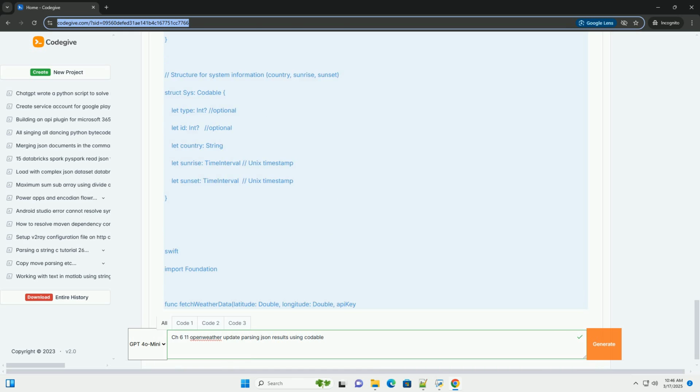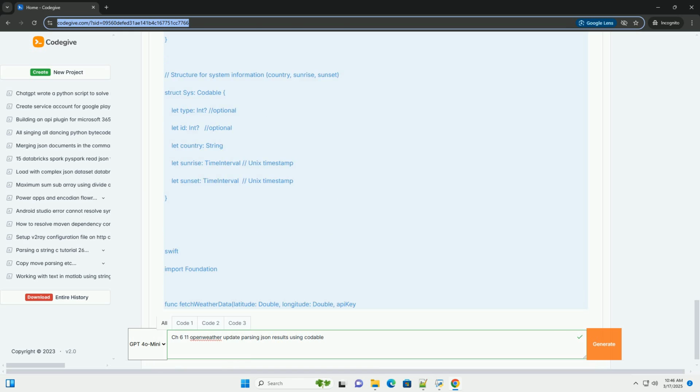UI updates. Never update UI elements directly from a background thread. Always use DispatchQueue.main.async to ensure that UI updates are performed on the main thread. API key security. Never hardcode your API key directly into your app if you're distributing it. This is a security risk. Use environment variables or a more secure method to store the key.